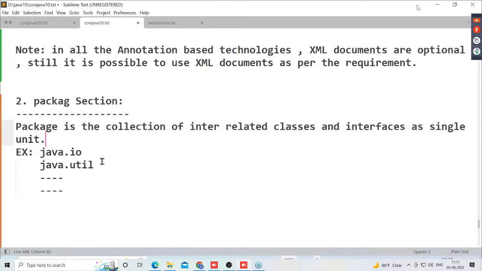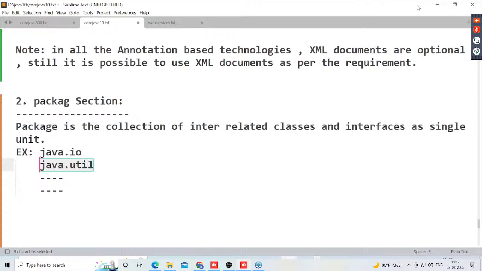Single unit. Similarly, guys, I think you are already aware of data structures. Data structures, you are aware or not? Like a stack, a queue, then what next one? Linked list, all the data structures. In Java, all the data structures are represented in the form of some predefined library. That predefined library is provided in the form of a separate package.